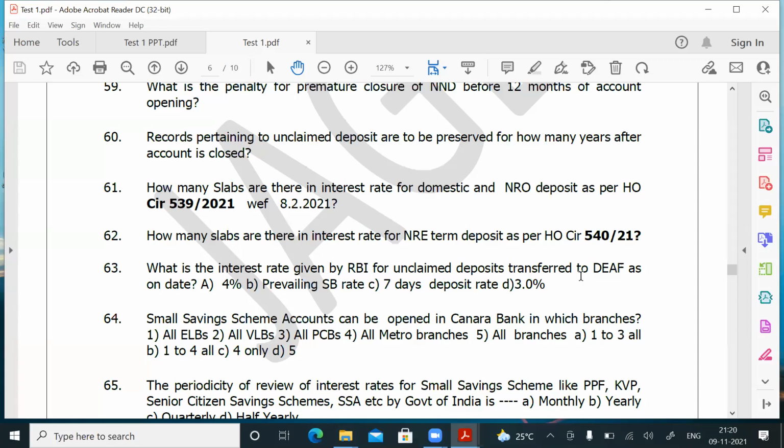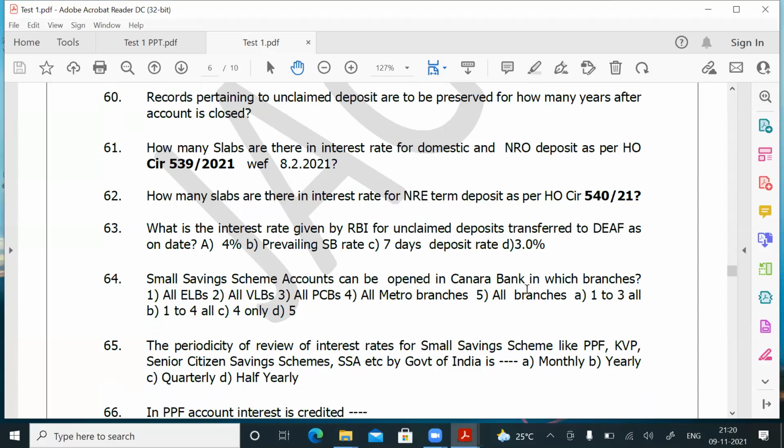Okay, and the DEF is established as per which act? Section 26A of the Banking Regulation Act. So what is the rate of interest given by RBI for unclaimed deposit transferred to DEF as on date? 3%. Question number 63, answer is D.